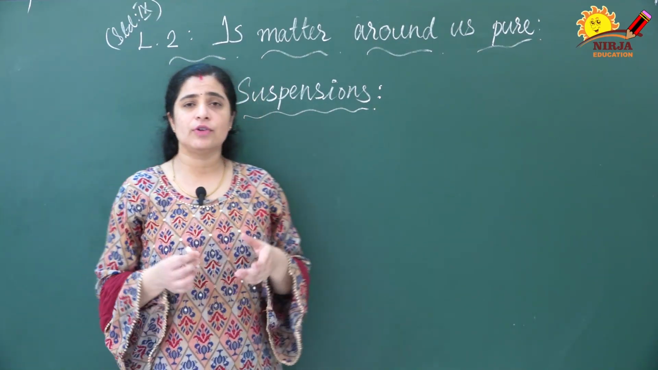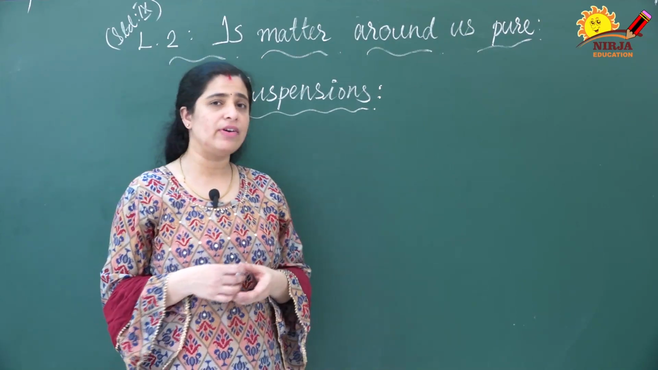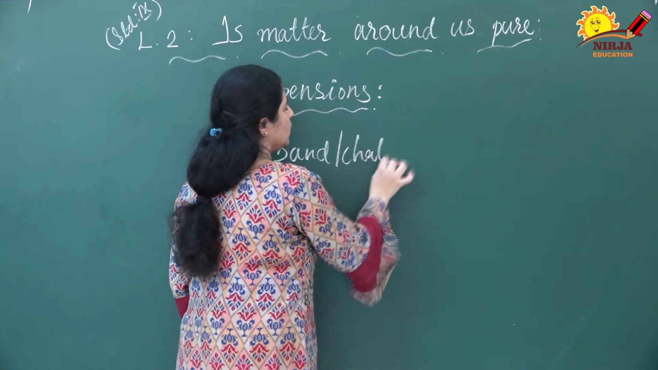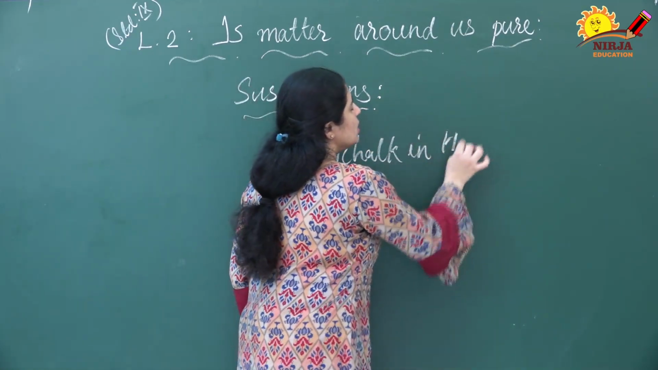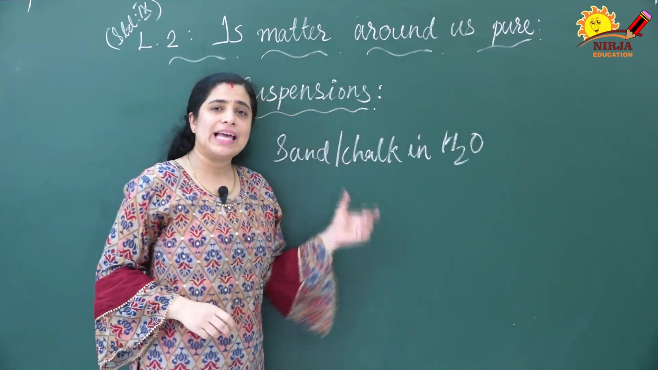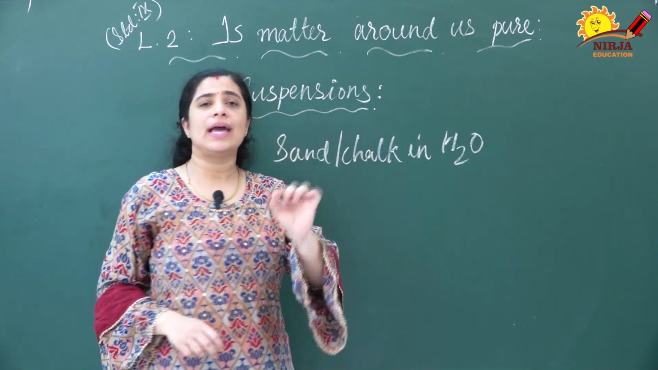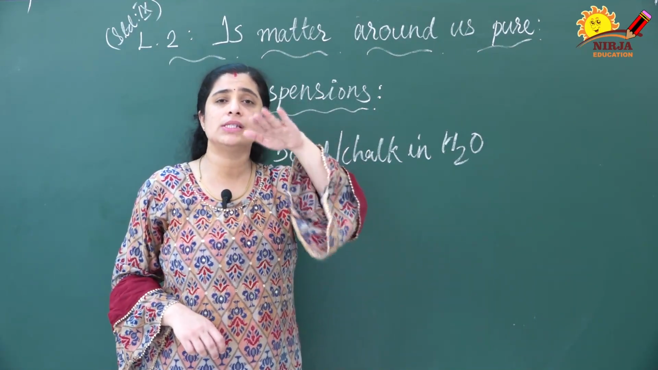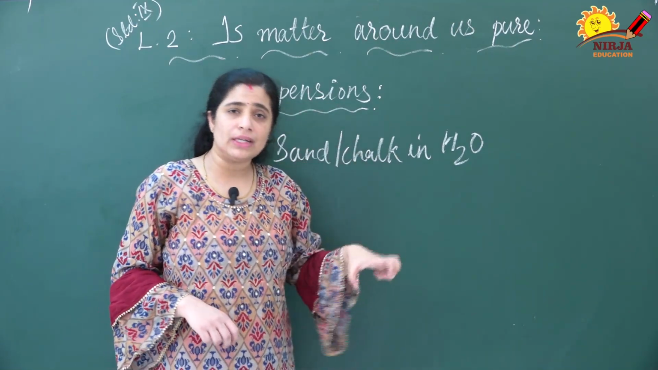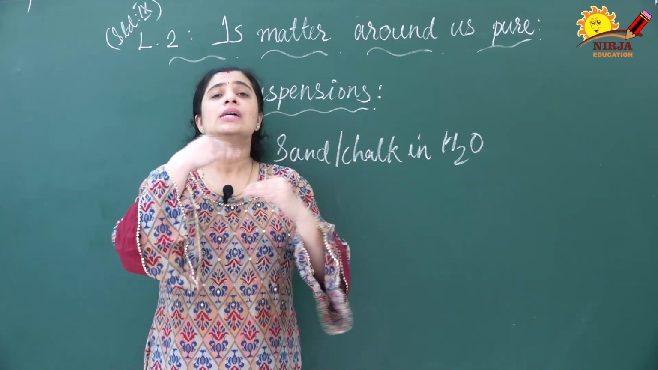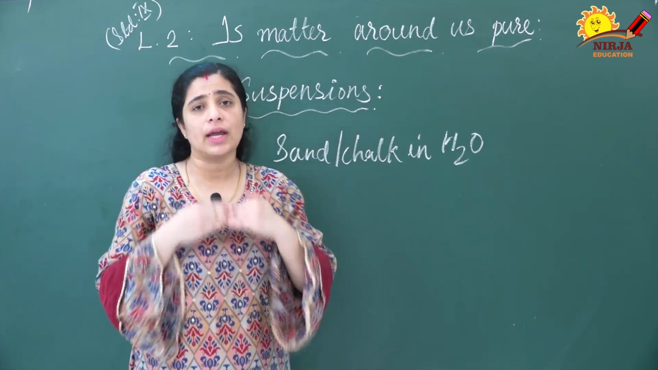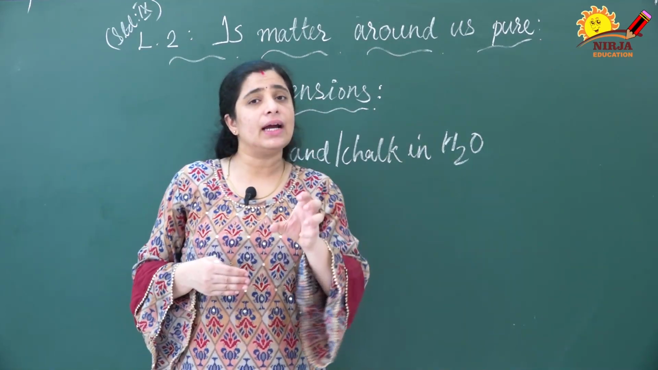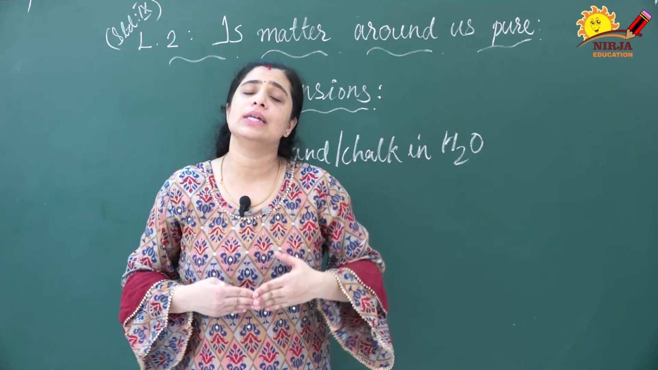So one example is there for suspension. Already in a previous video we have discussed that one, sand or chalk in water. Sand or chalk in water is an example for suspension. When you mix sand or chalk in water, you know that the sand or chalk will not dissolve in that water. You can identify the particles in that water. That means solute particles and solvent particles will be separated. Different phases will be there. Hetero means different.